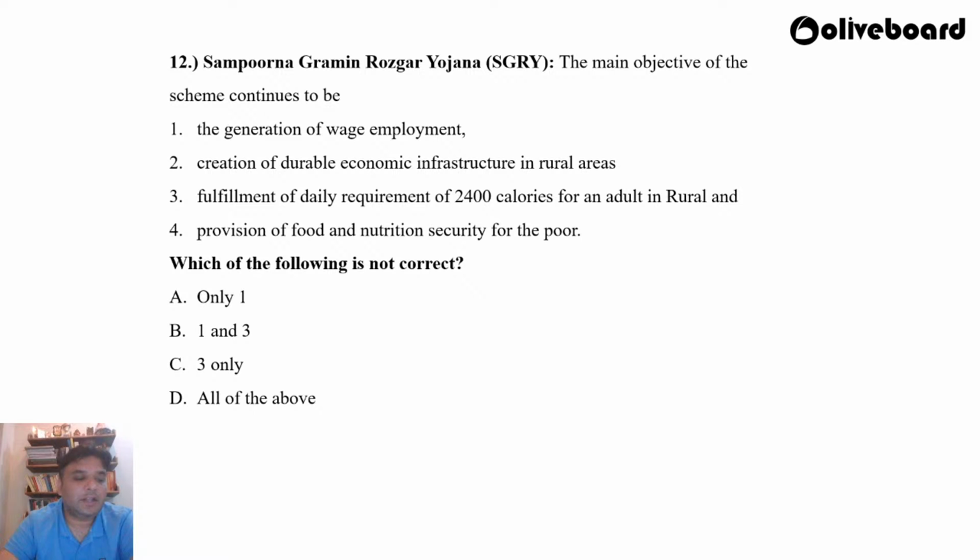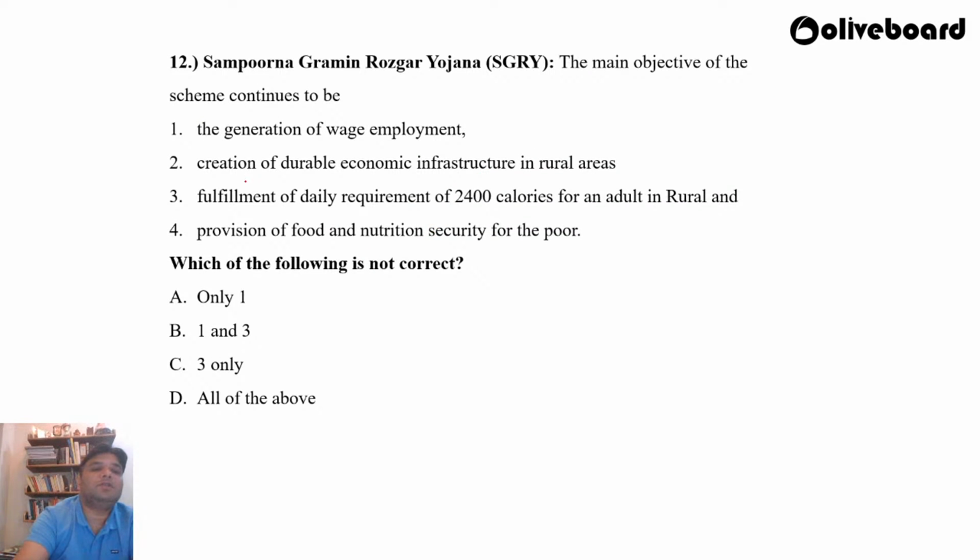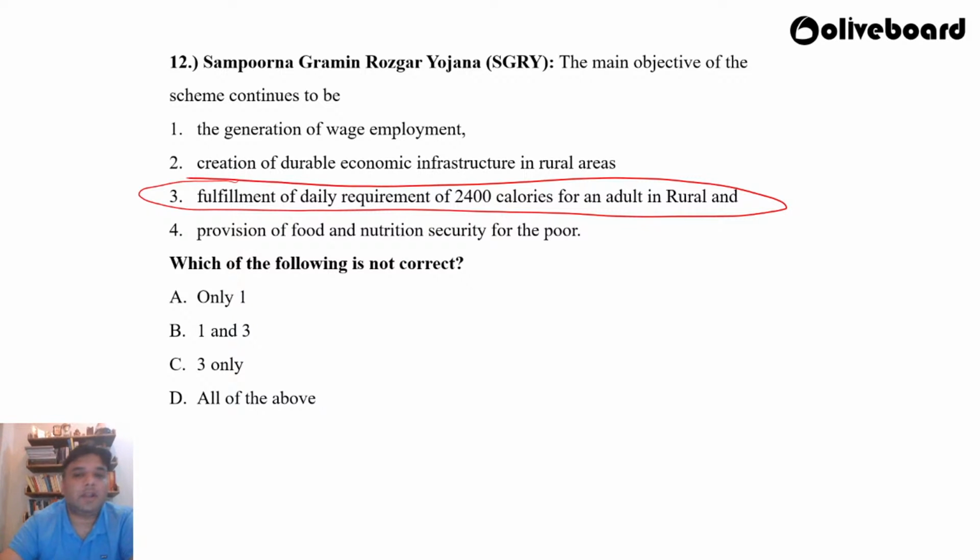Ranjita feels it is C, Aniket feels it is C, Dipanshu feels it is C. Which of the following is not correct? So the main objective of the scheme continues to be generation of wage employment, creation of durable economic infrastructure in rural areas, and provision of food, nutrition, and security to the poor. So of course, option C, that is fulfillment of daily requirement of 2400 calories for an adult in rural areas, is not one of the objectives, right? So the correct answer is C.